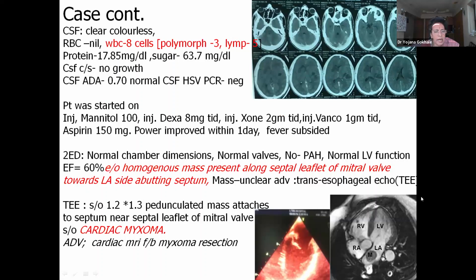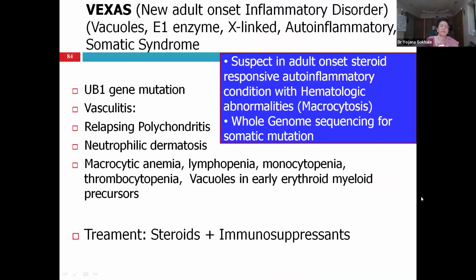So 2D echo was done and it revealed a cardiac myxoma. So that was like a vasculitis-like presentation, fever and stroke, in a patient with cardiac myxoma.